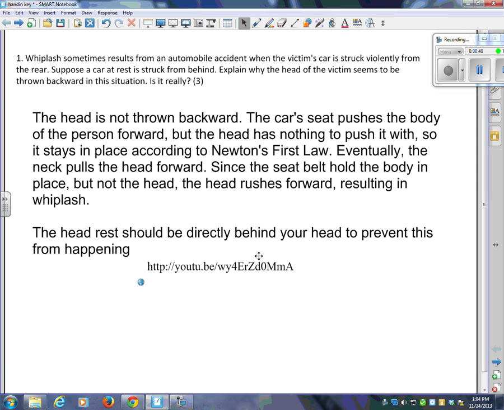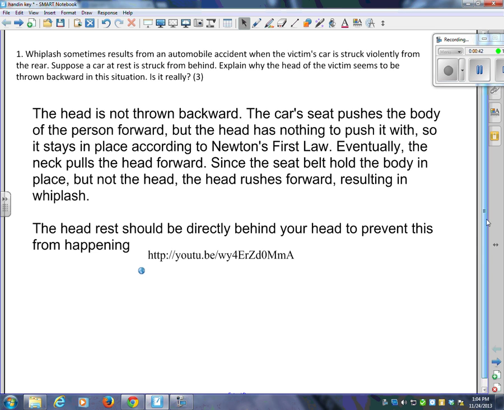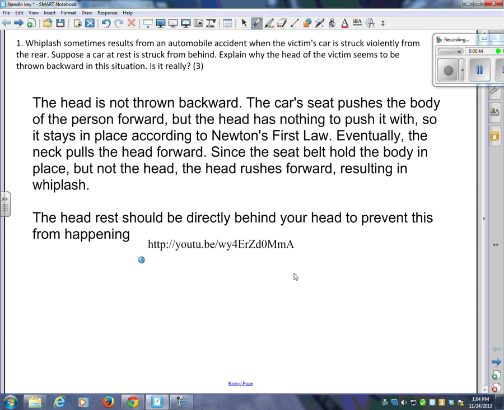There's a video here that you can click on as well to see that. Basically, it looks like this, right? Here's the seat, and here's the person's head, and their body sitting in the car, right? And as the car is pushed forward, what happens is the seat moves forward, the head stays at rest, like so.